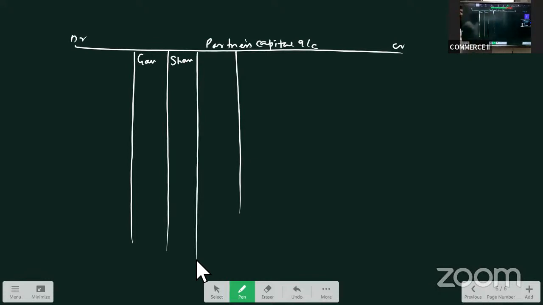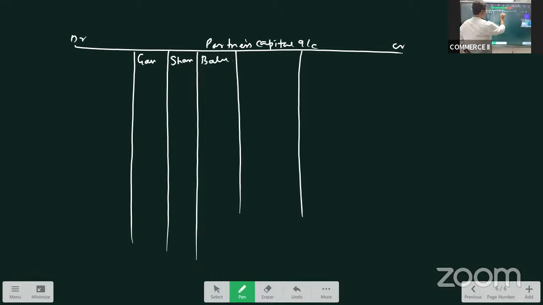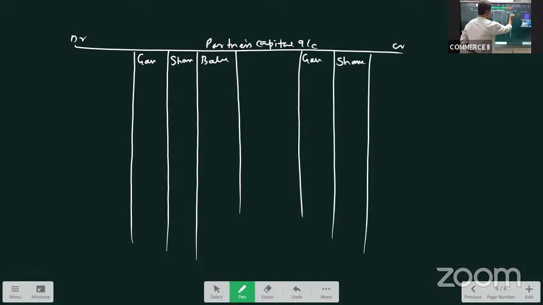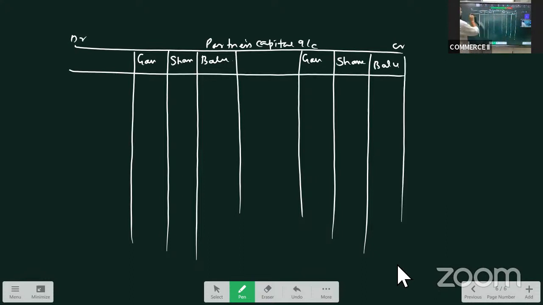Who is the new partner? Balu. Ganesh, Shankar and Balu. Ganesh, Shankar, Balu. Okay, what is this column? This is particulars.